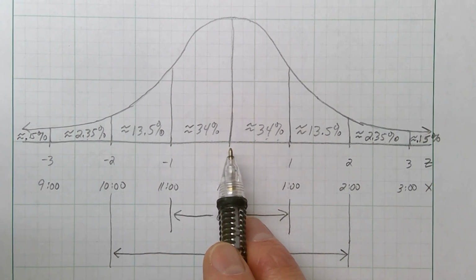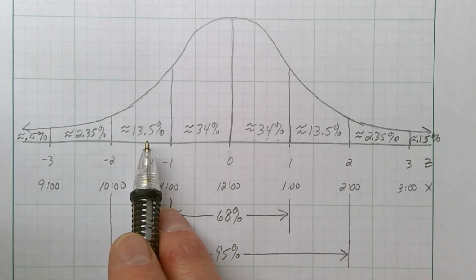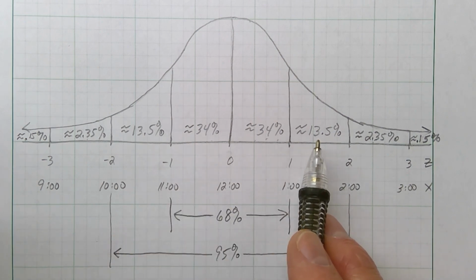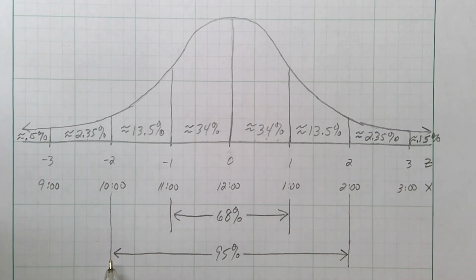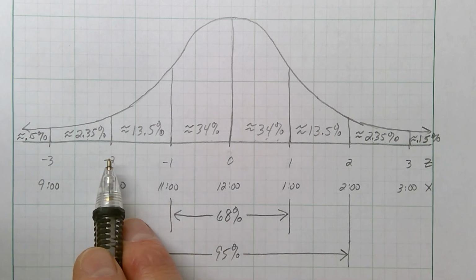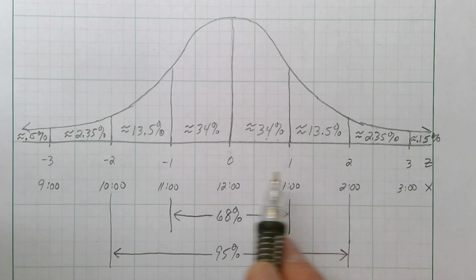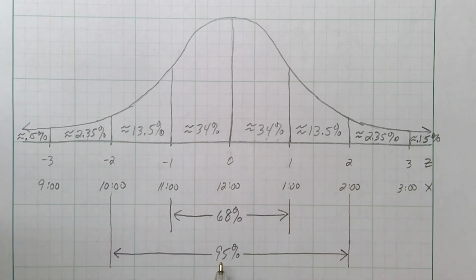Now, if I take another step, if I go 2 steps to the right and 2 steps to the left, well, there's another 13.5 people living out here, 13.5%, and there's another 13.5% living out here. So if I add those all up, now I'm up to 95% from here to here, from 2 steps left of mu to 2 steps right of mu. So if I go 2 steps, I'm encompassing 95 people out of 100. That's 95% of those 100 people. That's most of them. All right.